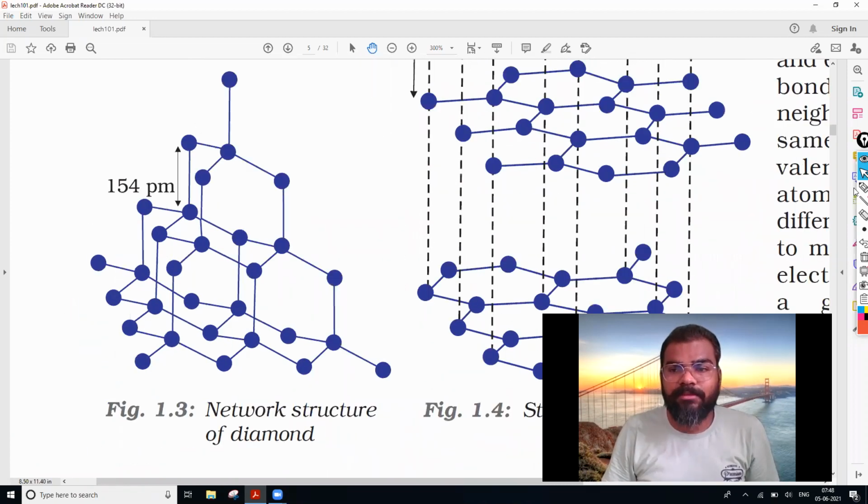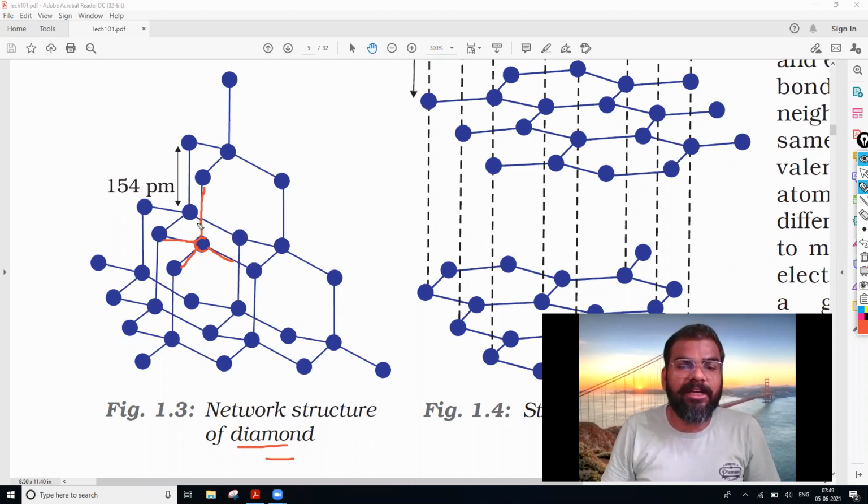In case of the diamond structure, if you see all the layers, one carbon is associated with 1, then 2, 3 and 4. So we are aware that the valency of carbon is 4. That is the tetravalency of carbon. And all 4 valencies are satisfied by other carbon atoms in the case of diamond. And they form the network structure.